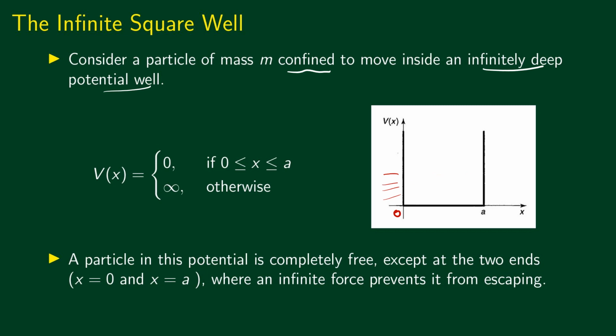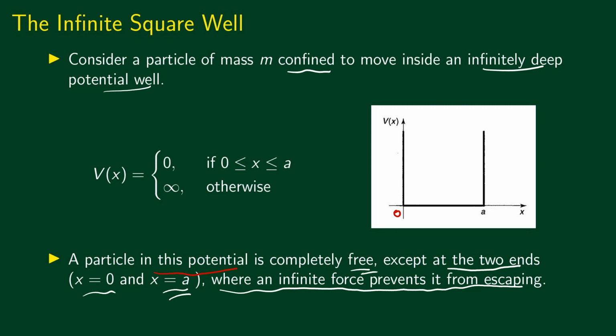That means that we have got a particle that is confined to this potential well. So a particle in this potential is completely free except at the two ends, x equal to 0 and x equal to a, where an infinite force prevents it from escaping. Once it reaches this point, it's like there's an infinite force that prevents it from escaping from the potential well.